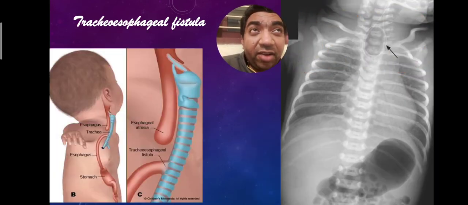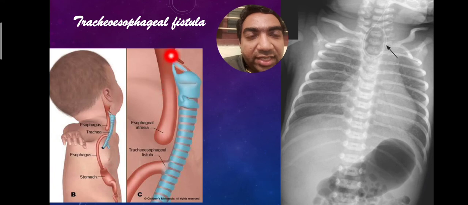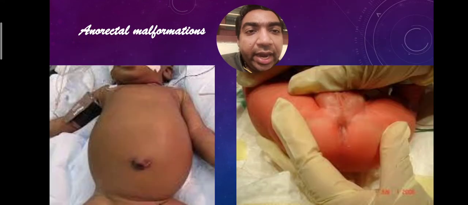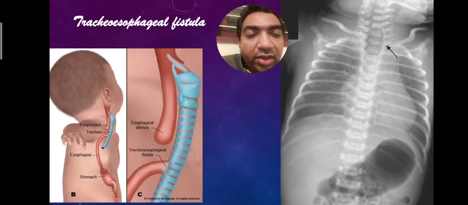Next is tracheoesophageal fistula. The child will have feeding intolerance, coughing, salivation. There will be esophageal atresia. The esophagus will not be grown, and there will be a tracheoesophageal fistula. You can see the tracheoesophageal fistula here.